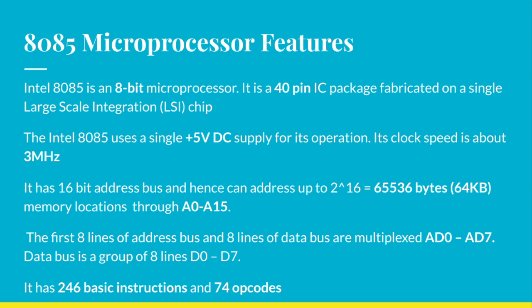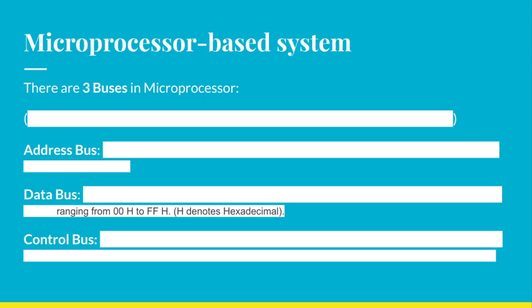Data bus is a group of 8 lines D0 to D7. It has 246 basic instructions and 74 opcodes. So those are the main features of the 8085 microprocessor, and we'll be talking in detail about all these.